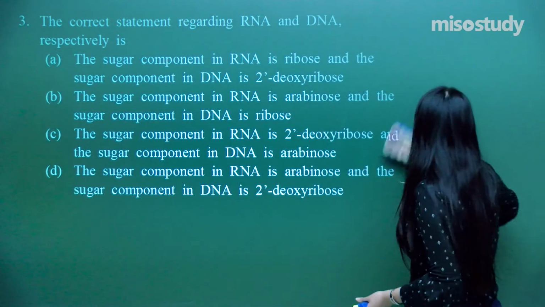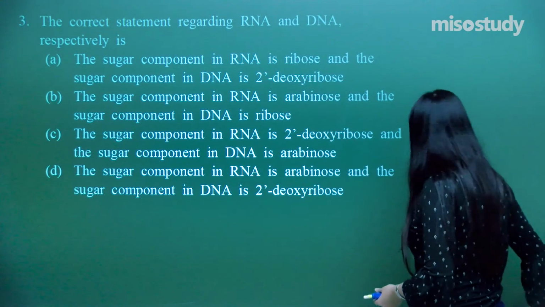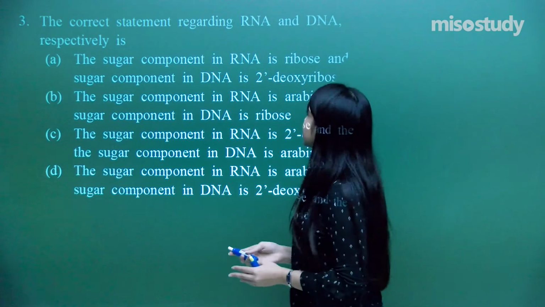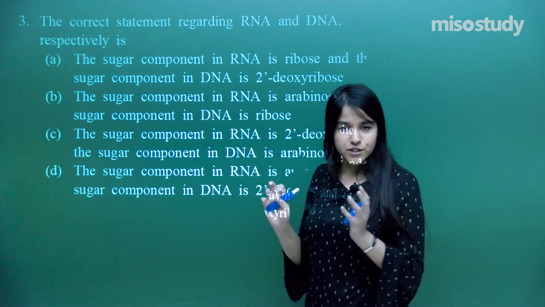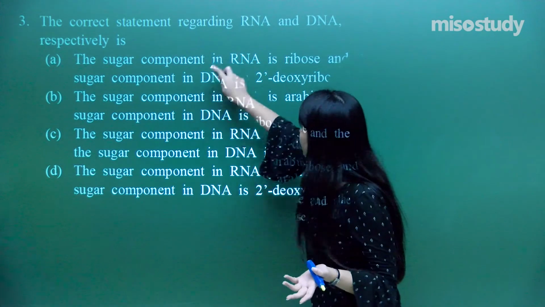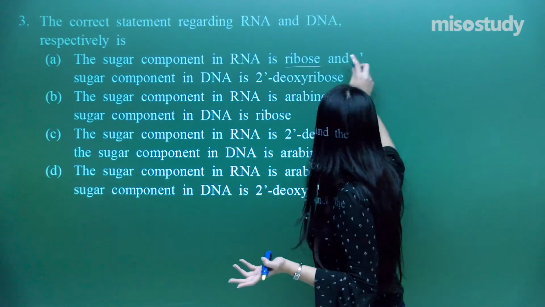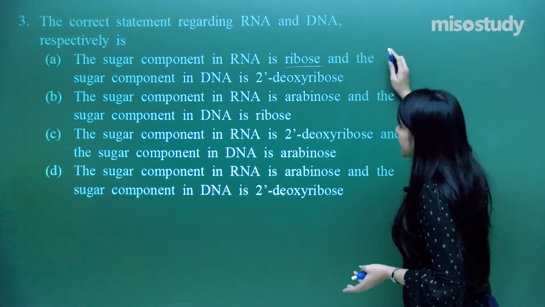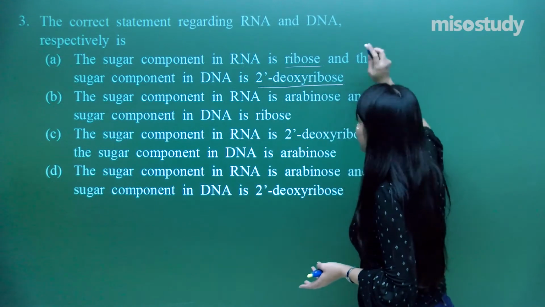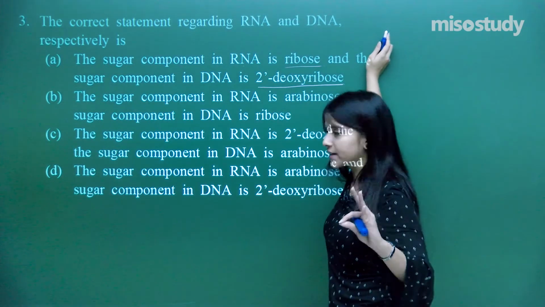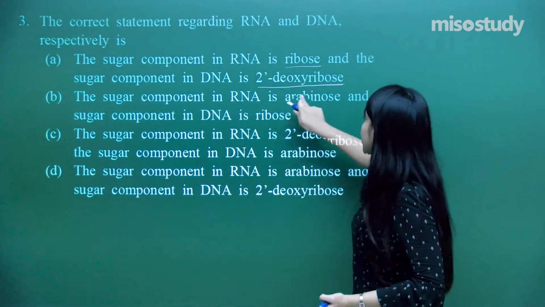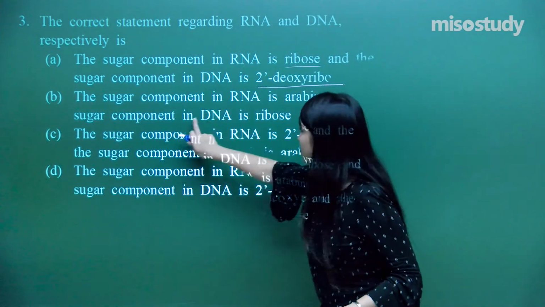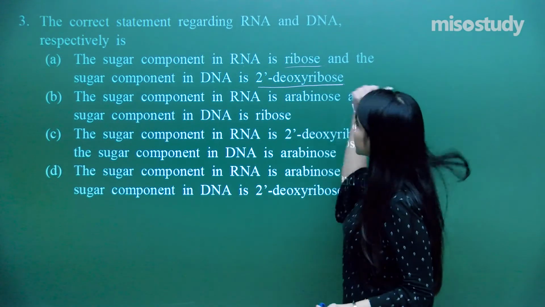Now it is asking a very simple question. This is the correct statement regarding RNA and DNA. So we need to have a proper knowledge of what RNA and DNA is. The sugar component in RNA is a ribose and the sugar component in DNA is 2-deoxyribose. Is that so? I need to find out the correct statement. Let us just analyze the rest of the three. The sugar component in RNA is arabinose and the sugar component here in DNA is ribose.